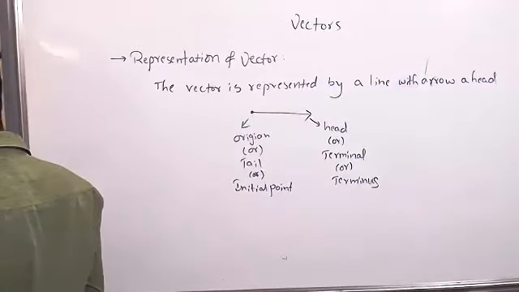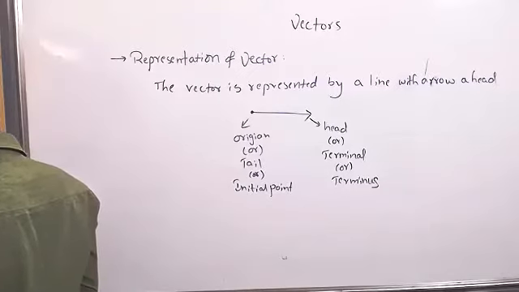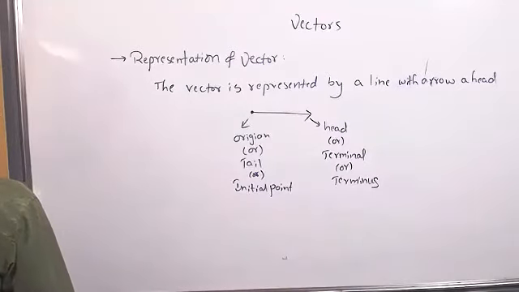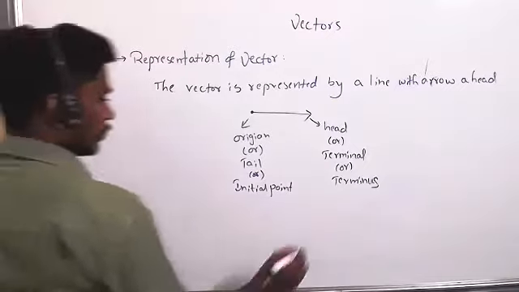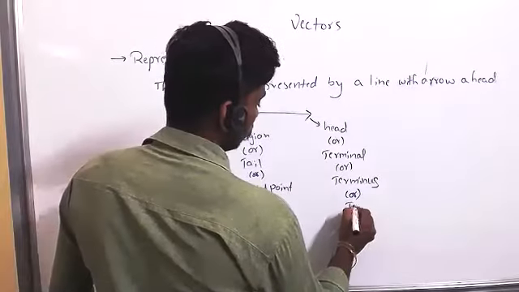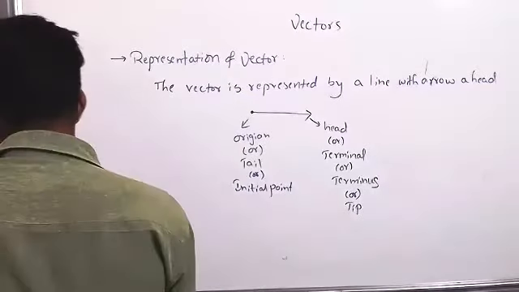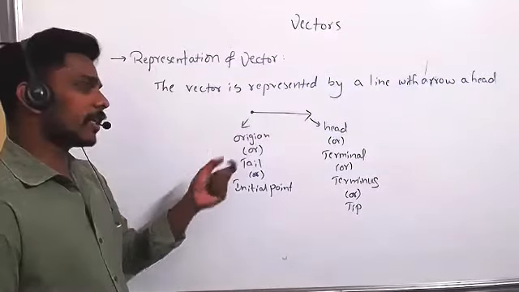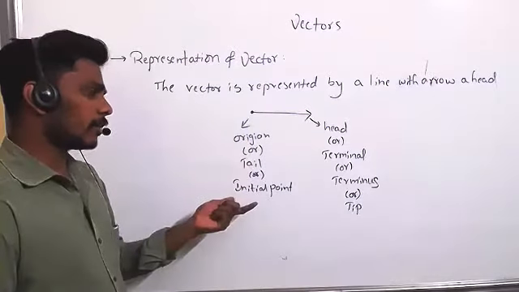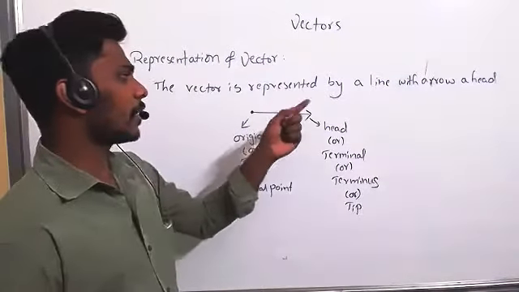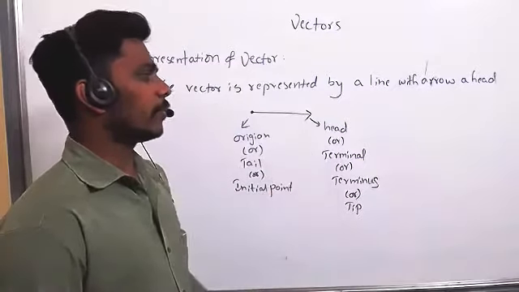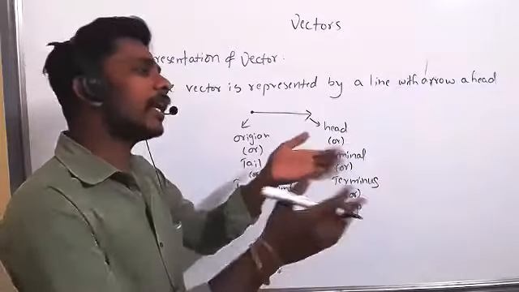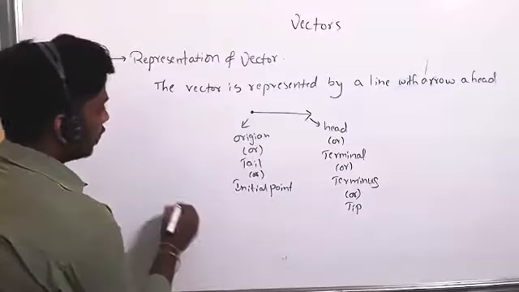When reading the representation of a vector in any book, they will use these words: a vector is represented by a line with a terminal point. Terminal point is nothing but the head.